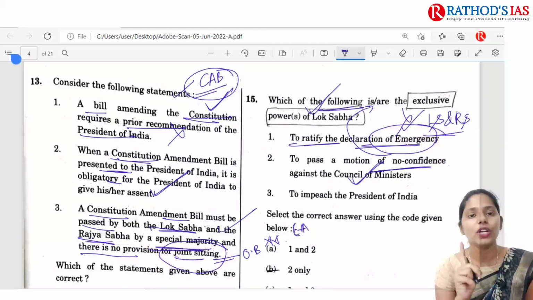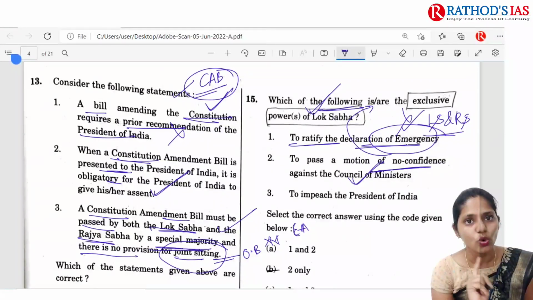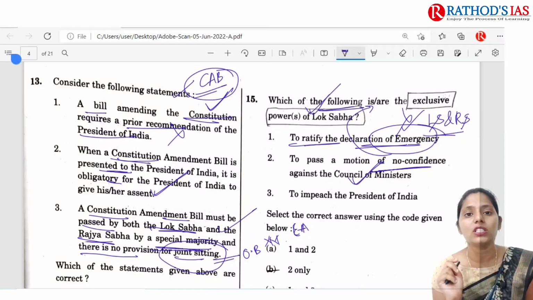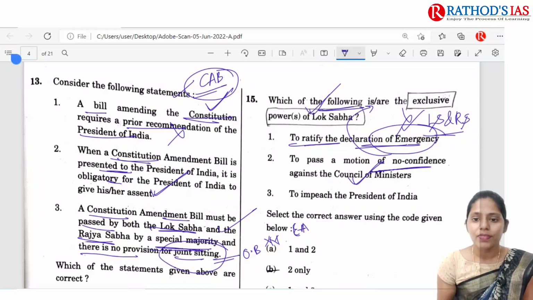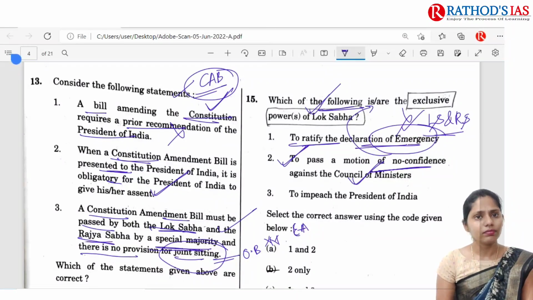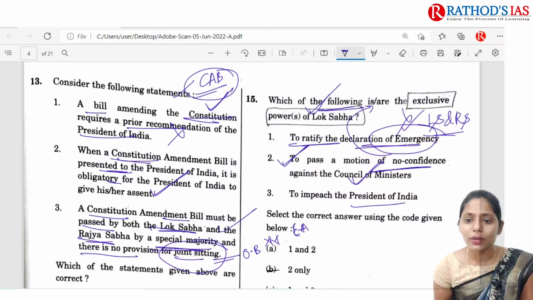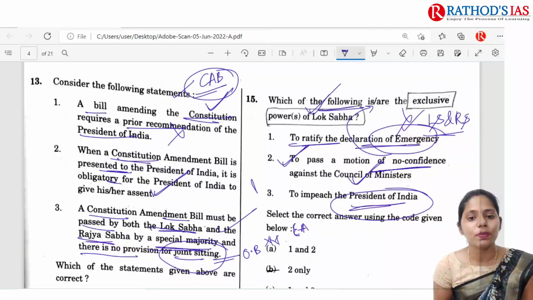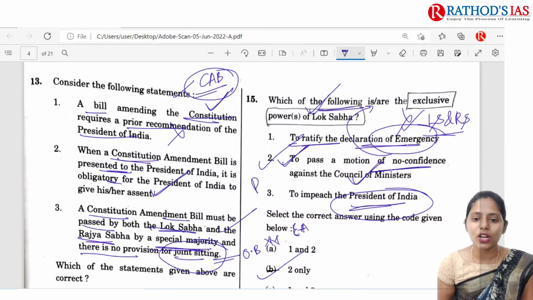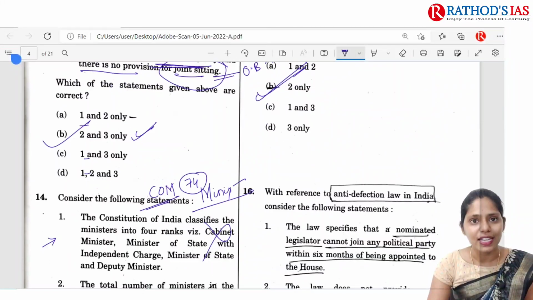The first one is the passing of the no confidence motion, and the second one is the introduction of the money bill. The introduction of a money bill will be done only in Lok Sabha but not in Rajya Sabha. So this second one is a correct statement. And the next one is to impeach the President of India. For impeachment of the President of India also, it should be passed in both houses, that is, Rajya Sabha and Lok Sabha. So the correct option will be B, 2 only.